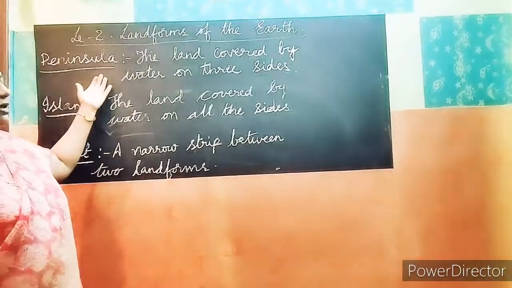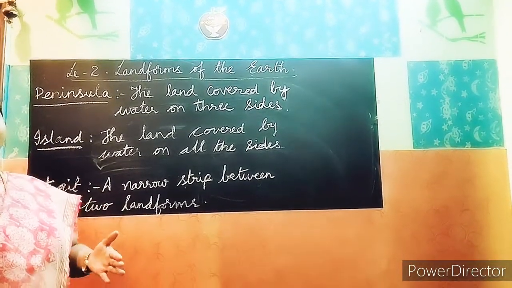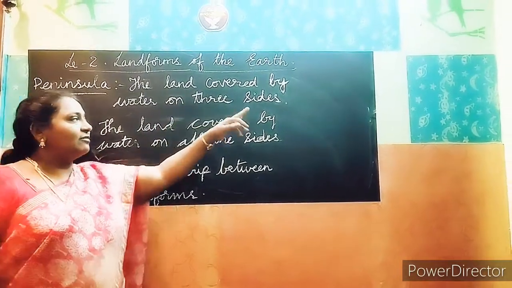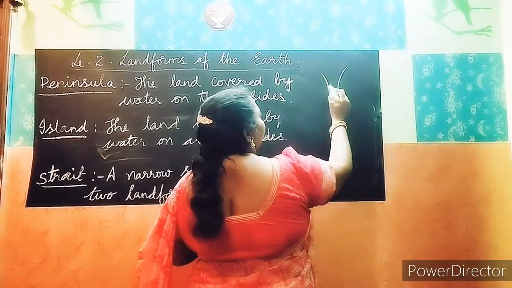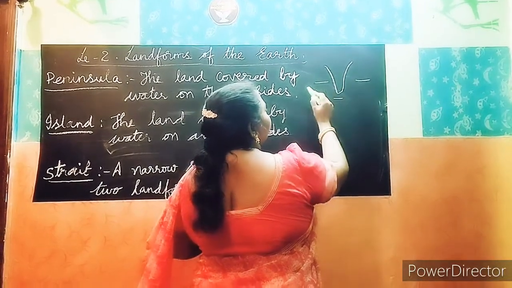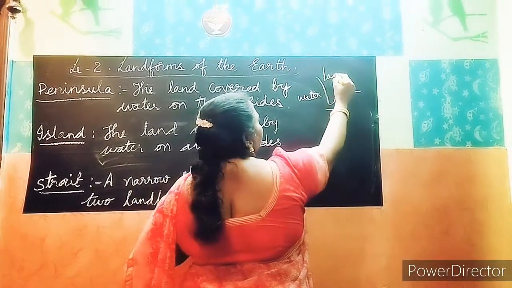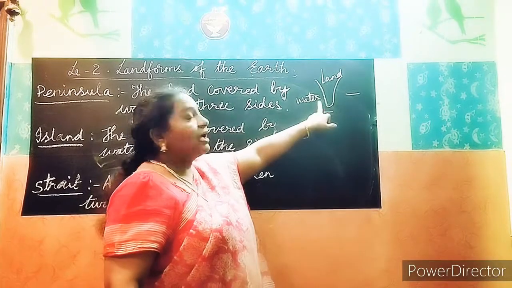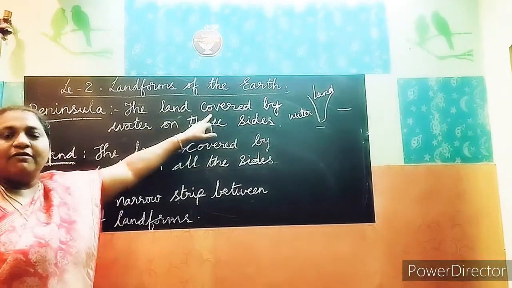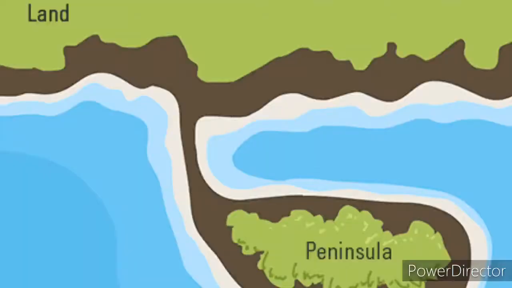Next one is peninsula. You have learned in 3rd class already about peninsula. What is a peninsula? It's a land covered by water only on 3 sides. Now see the picture. See, this is the Indian Ocean. This is India. And here the water is covered on 3 sides. Only 3 sides water is there. This is the land. What is the peninsula? The land covered by water on 3 sides. It is called a peninsula. Now you see the picture of peninsula.